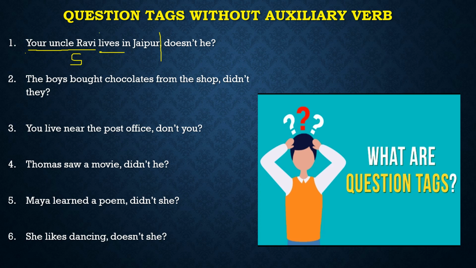Now you know that अगर कोई भी verb के साथ s और es use है तो वो present form में है and past form होगा verb 2. So this is in verb 1 form. Alright, so your uncle Ravi lives in Jaipur. कौन सा tense? Lives कौन सा tense है? Present tense, isn't it? ये present tense है और sentence भी positive है.